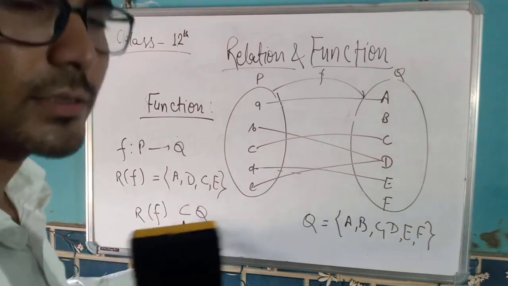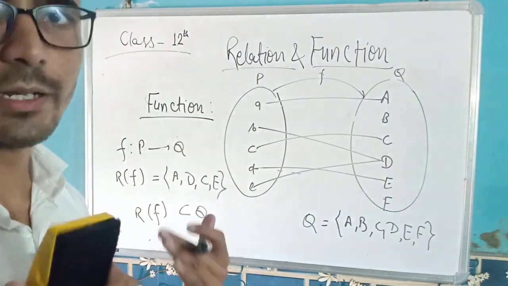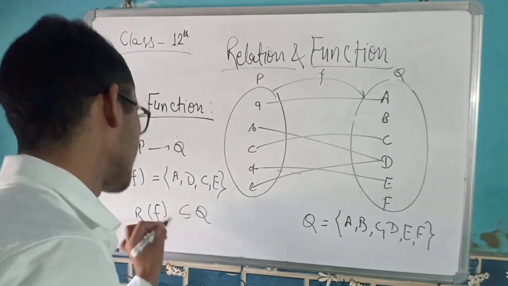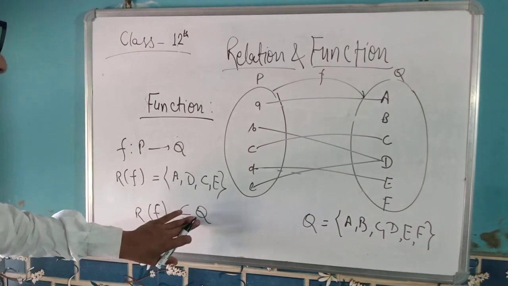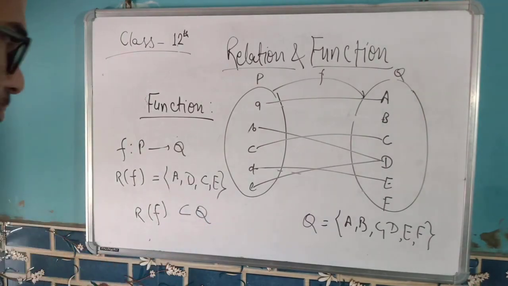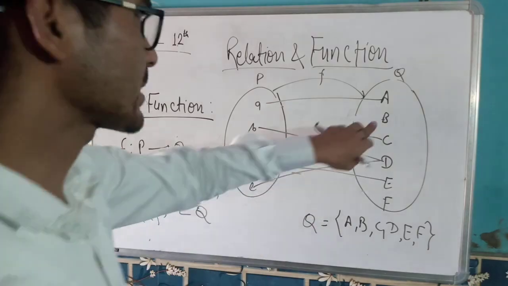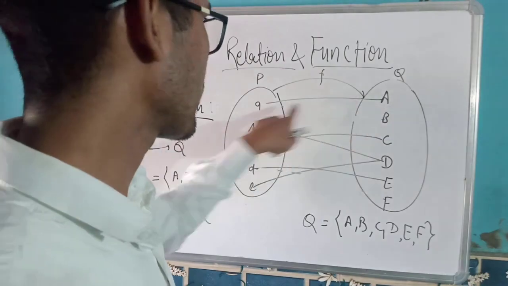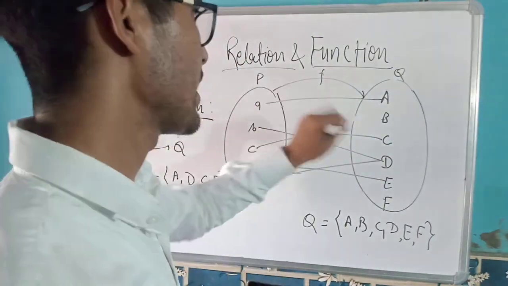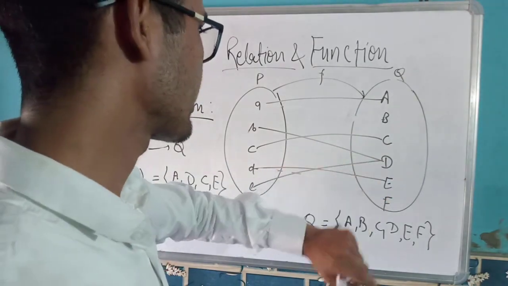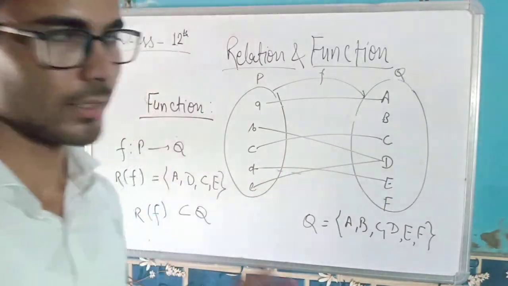If there is a chance of ambiguity and we cannot clearly say whether it is a subset, proper subset or the same, then we just write it this way. But here we can see, so I'll just remove it. So this is about range. We have learned about images. These are called images. This is the image of this element under the function f. And this is not an image, and this is an image. It's an image. It's an image. It's not an image.